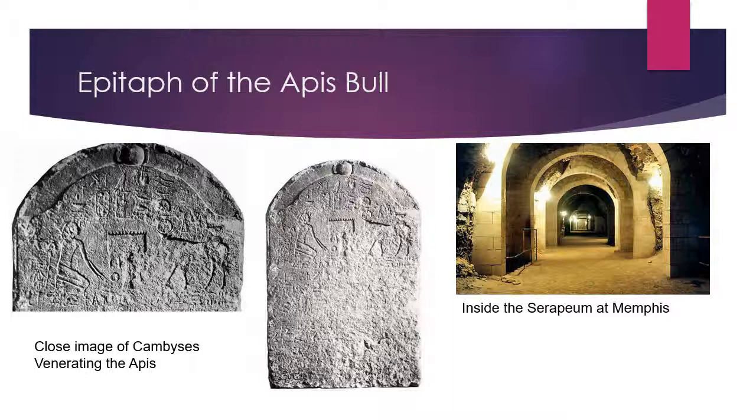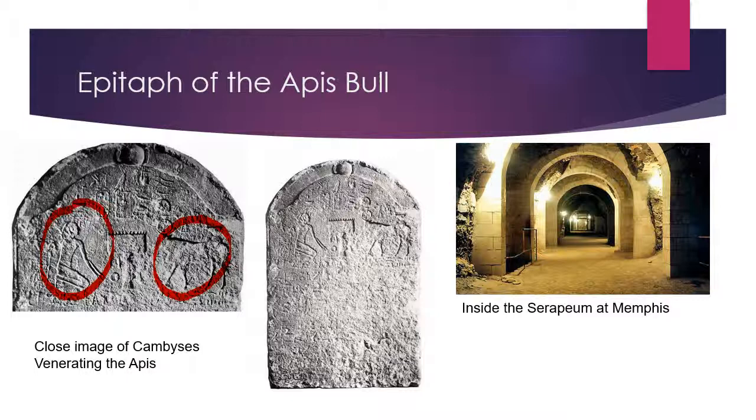Archaeologists have discovered the remains of a temple in Memphis where the embalmed bodies of dead Apis bulls have been placed into tombs, and you can see the inside of that on the right there. They have been able to date an Apis bull which was dedicated in November 524 BC, exactly when Cambyses was presented as Egyptian king. This is the epitaph that accompanies that bull, and having a quick look, it shows a kingly figure representing Cambyses, venerating the Apis bull, which is on this side of the epitaph here.